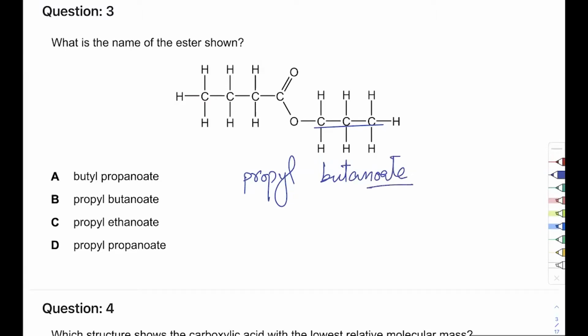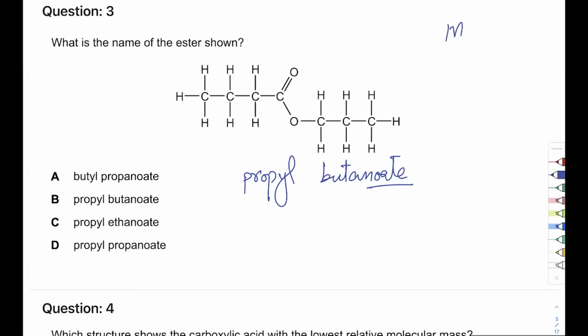Why noate? Because this is an organic salt. I told you, organic salts or esters have ate at the end. Now, I don't expect you guys to not remember meth, eth, prop, but. You should remember this. But in case somebody is still looking for a way to memorize them, here's a simple one.